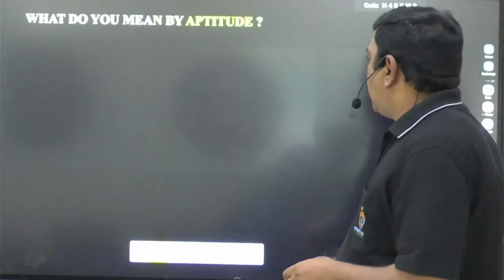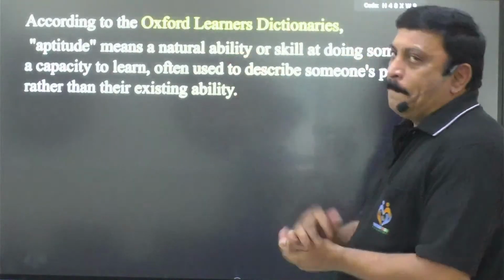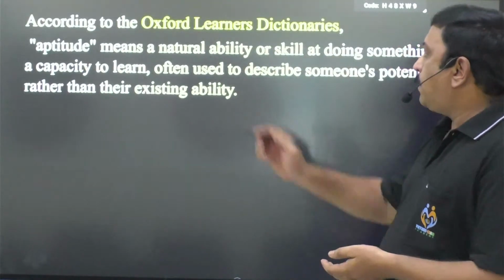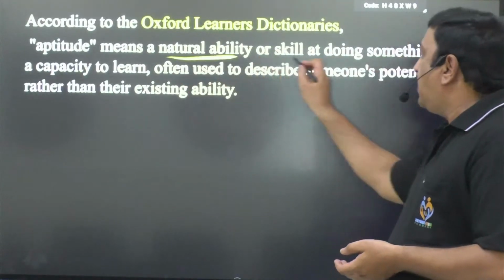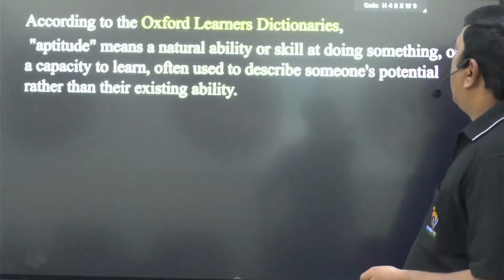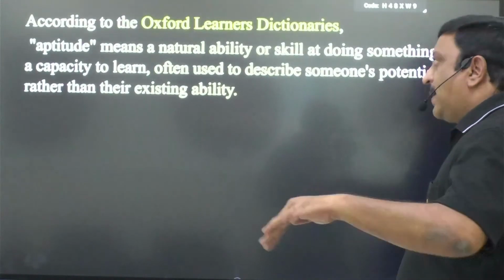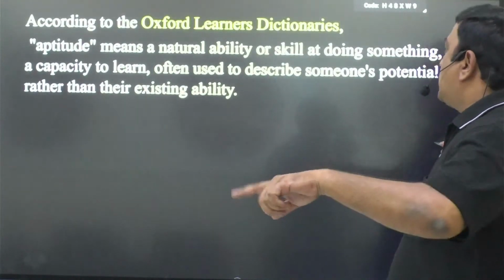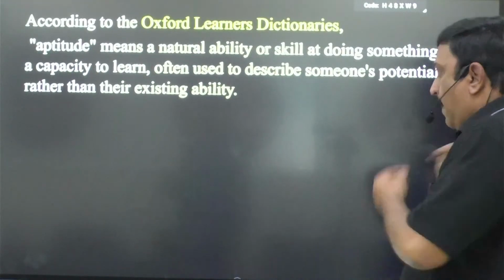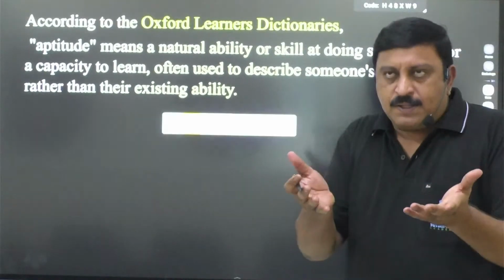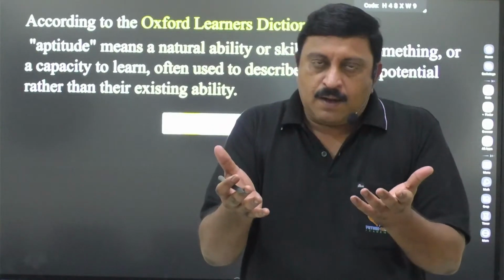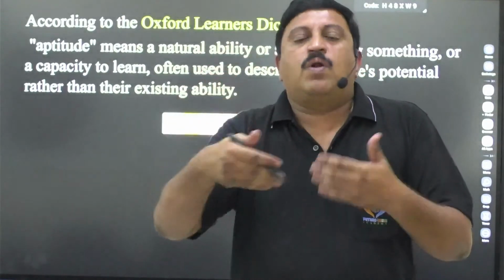Here, you see, according to the Oxford Learner's Dictionaries, aptitude means a natural ability or skill at doing something, or a capacity to learn, often used to describe someone's potential rather than their existing ability.